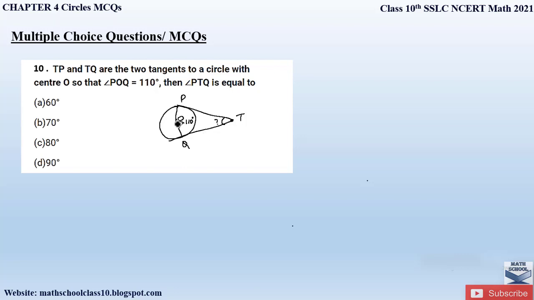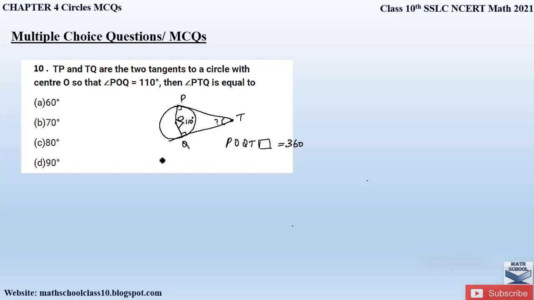Now since PO and OQ are the radii, which are perpendicular to the tangents, these angles will be 90-degree angles. Now here you can observe that POQT forms a quadrilateral. POQT forms a quadrilateral, and also we know that the sum of the angles of a quadrilateral is equal to 360 degrees.